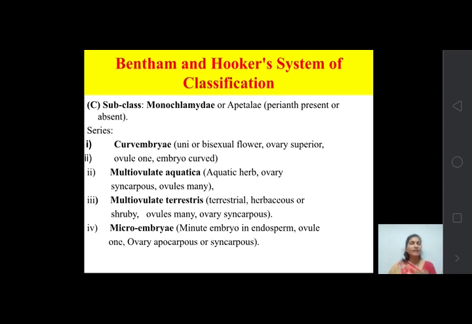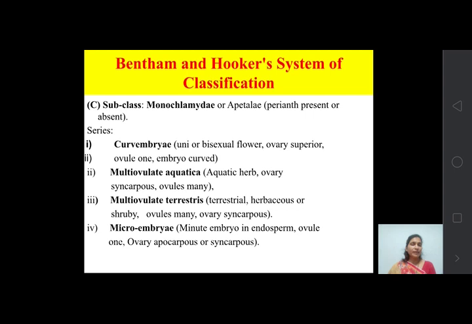Okay. Then multi-ovulate aquatica. So what does it mean? Multi means more, ovulate means ovules. So those plants which show many ovules are included in multi-ovulate. Aquatica means living in water. So all the plants living in water, that is aquatic habitat, show multiple ovules in them.